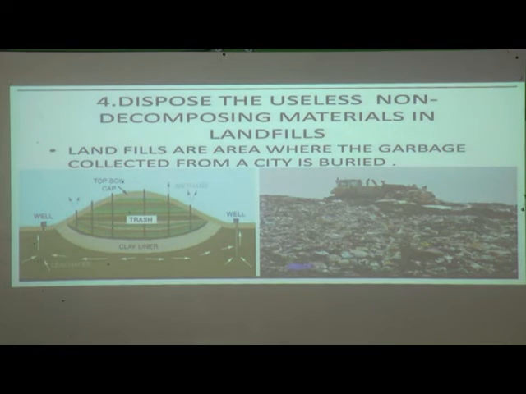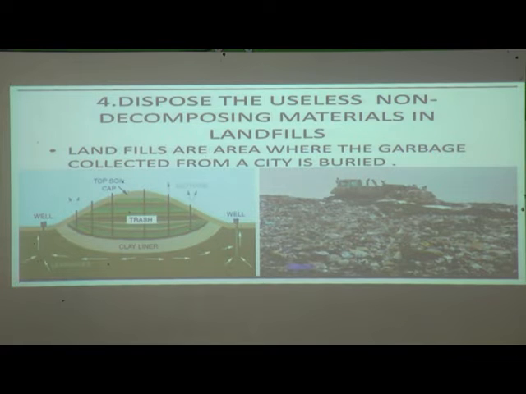Okay. Now next, dispose the useless non-decomposing materials in landfills. So we separated or sorted out whatever useful material is there. That means plastic, papers and tin boxes we are going to sort out. But what do we do with the non-useful things, the non-decomposing materials in garbage or waste? What we have to do is dispose the useless non-decomposing materials in landfills.